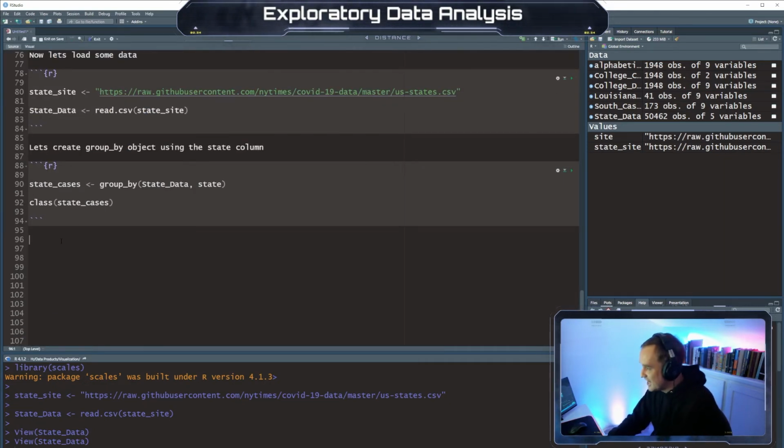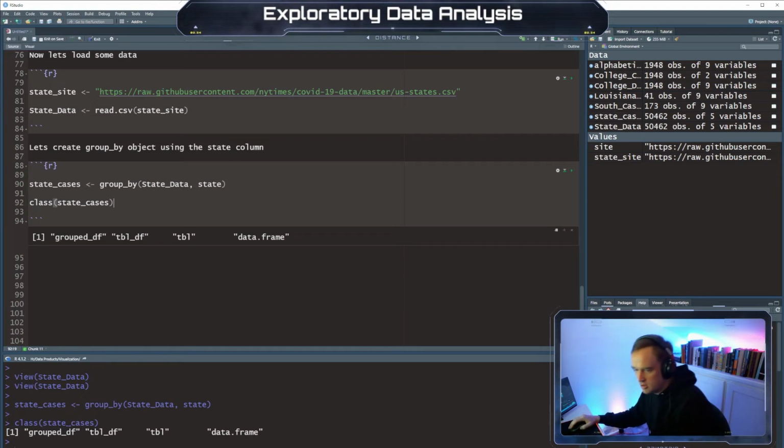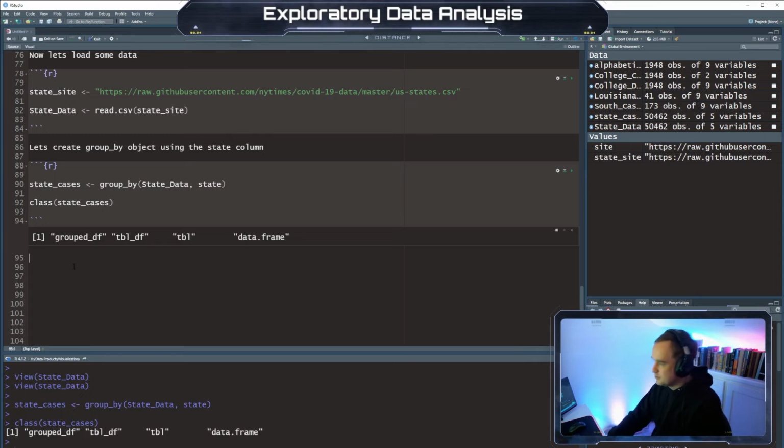Now let's look at, all right, I gotta find where I'm at here. And then we do class state cases. Let's run that real quick. Oh, did I run this? I don't think I ran this yet, have I? There we go. So it says it's a tibble, data frame, grouped data frame. So that just kind of shows us what we've created.